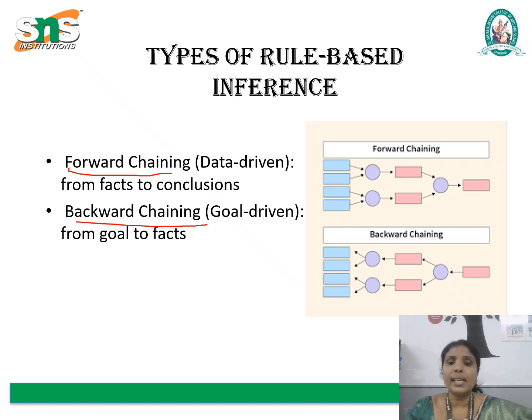This diagram represents forward chaining and backward chaining. Here, we know the facts and we move on to the conclusion. But backward chaining is goal-driven, so here we start from the goal and come to the facts.